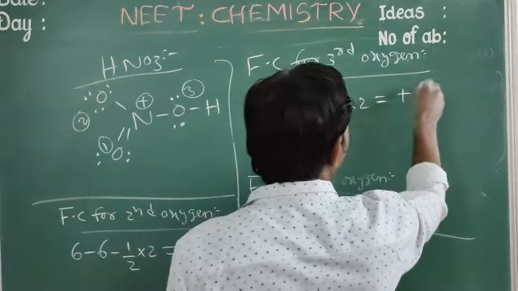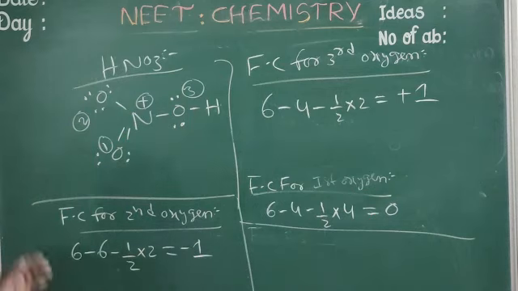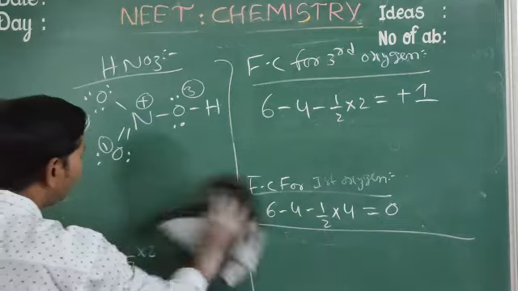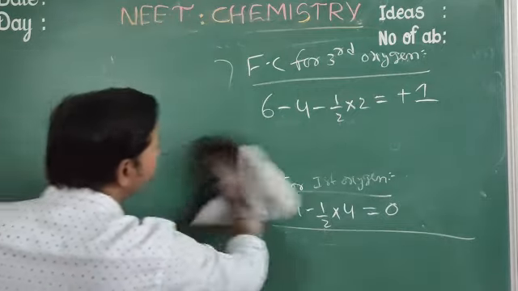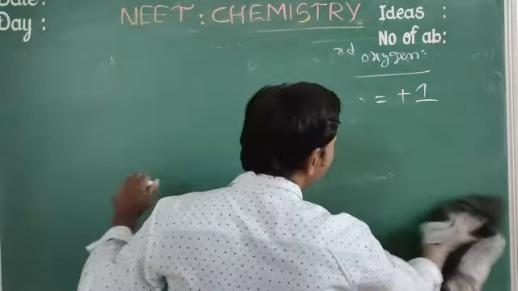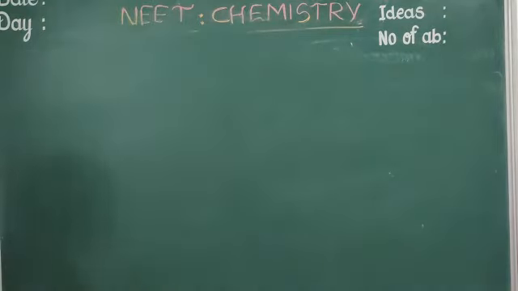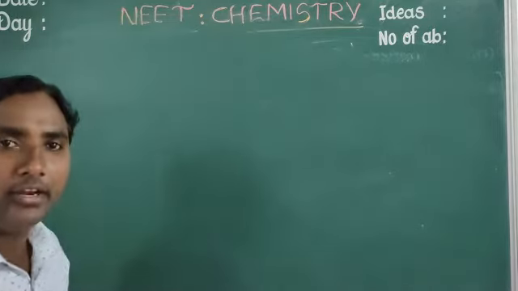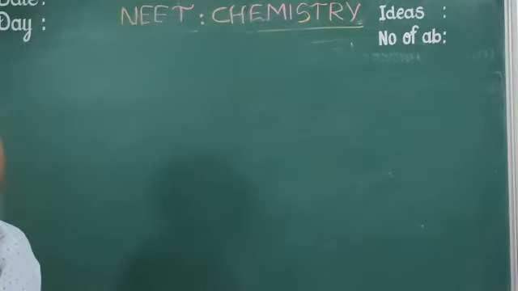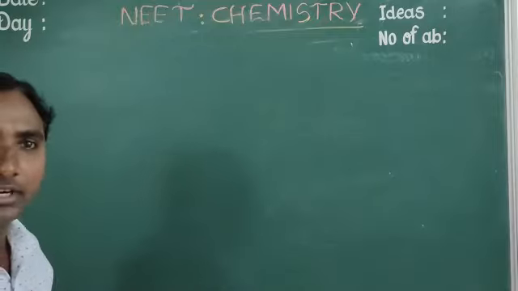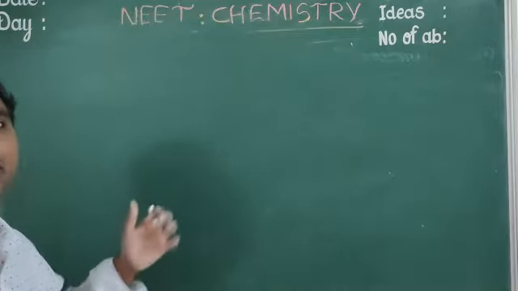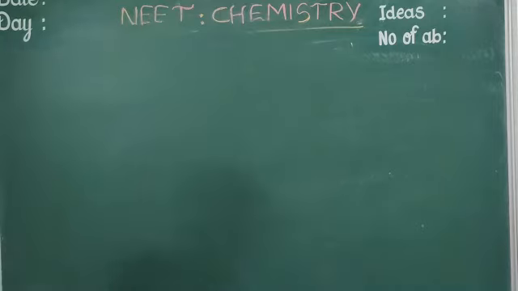That means plus 1. So like that you have to find out formal charges. Simple one. In the exam, sometimes the structure is given, sometimes not. If the structure is given, you can easily find out. If not given, the maximum they give are structures from second inorganic and first inorganic compounds, out of NCERT book structures. That's why till second inorganic, all structures like HNO3, N2O, NO, you have to learn, no problem.